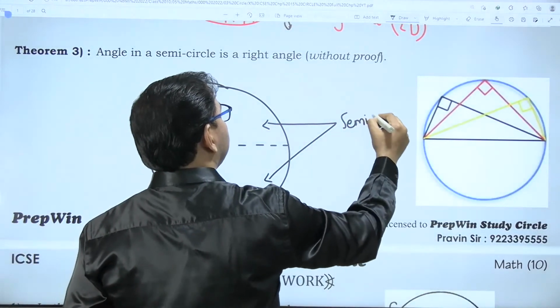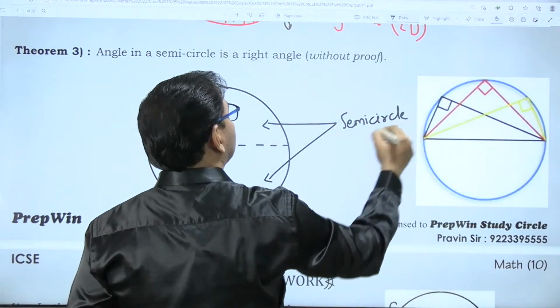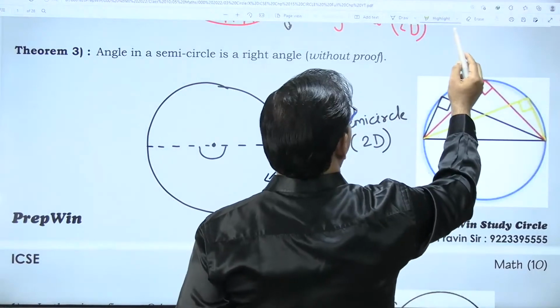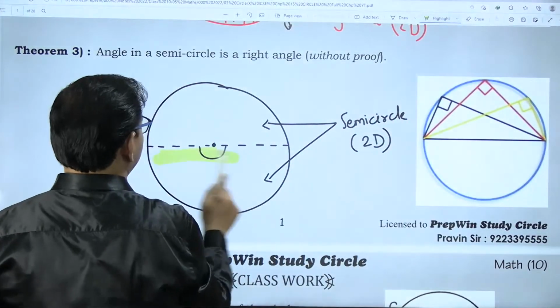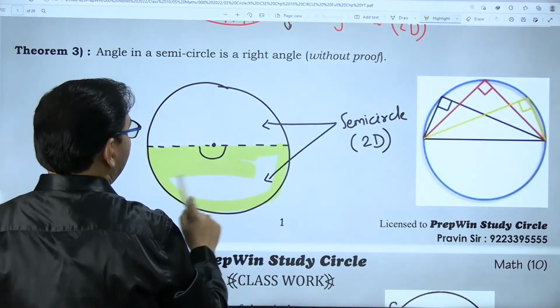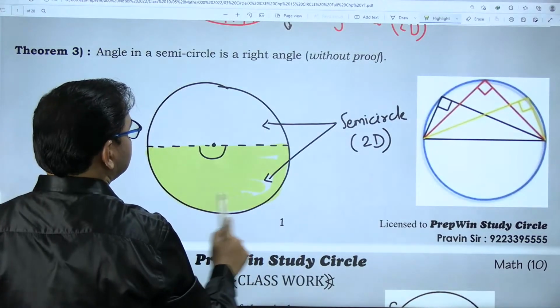Half circle means semicircle. A semicircle is also a 2D region, and you can find its area. Let me shade it. This part between a diameter and the circle is a semicircle.